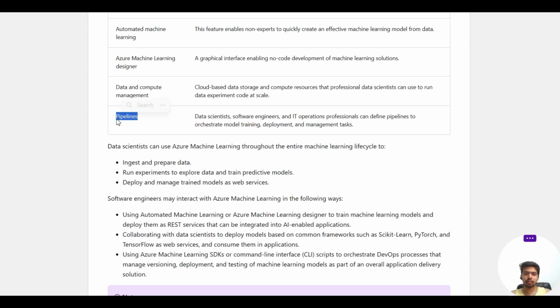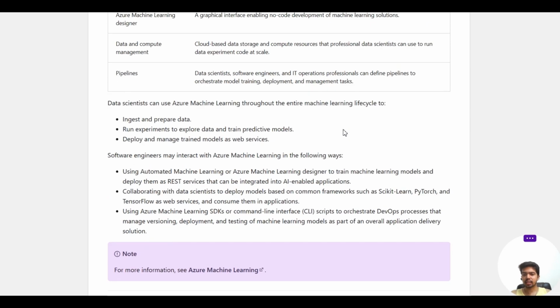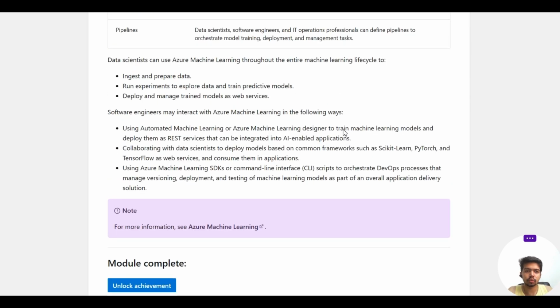Then come pipelines. Data scientists, software engineers, and IT operations professionals can define pipelines to orchestrate model training, deployment, and management tasks. So you can create pipelines for your complete task, from where to extract the data and how you're uploading your model, and then you're creating APIs, and then you're deploying all these models which can be used by the users. And these pipelines can be used as services by the person who is developing a model, or the organization who is developing the model.